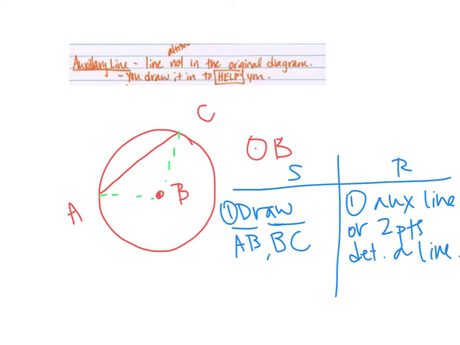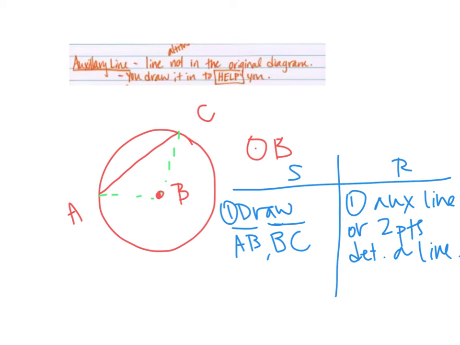Now, you don't want to just draw in a random line and say, here, I'm going to draw this guy in. Well, it's not going to help me. It's not going to do anything to have a random line over there. So we don't want to just draw in random lines that don't have any meaning. The reason I drew these particular lines is because they were radii, so that helped me in my whole overall process.